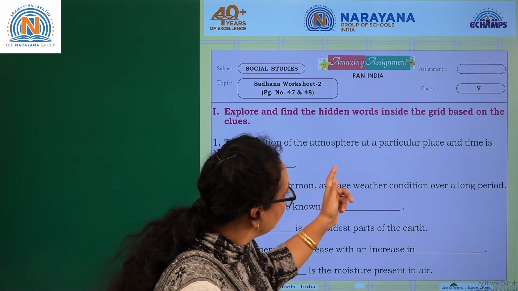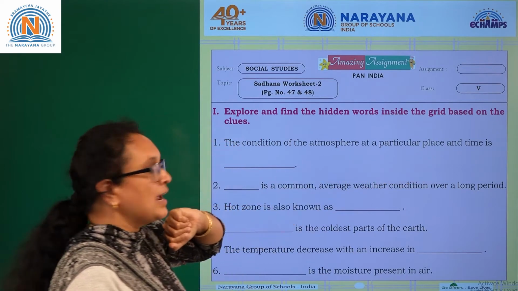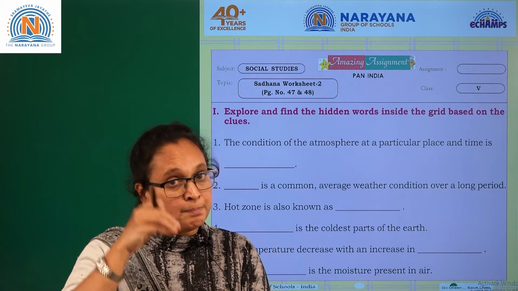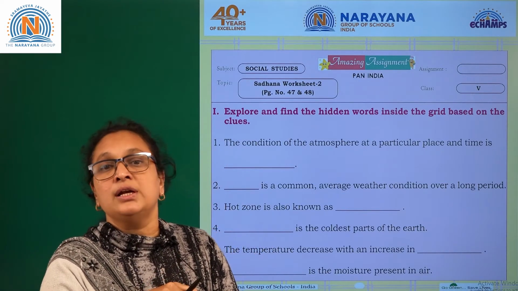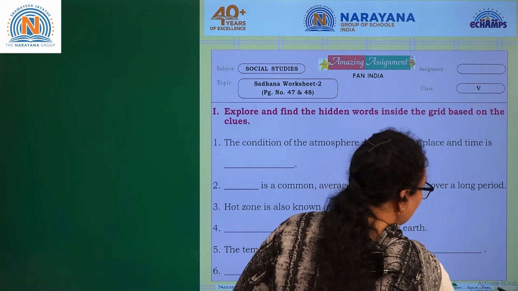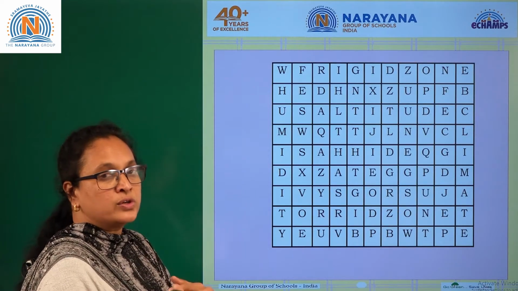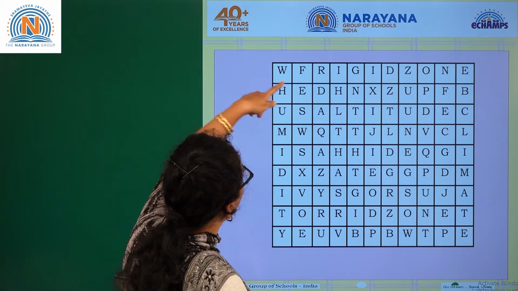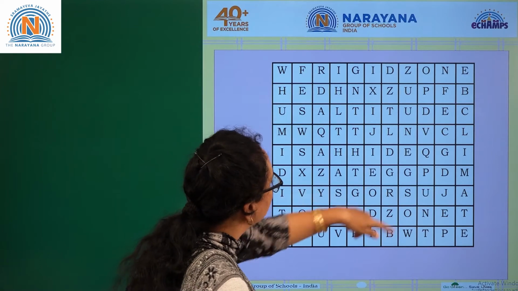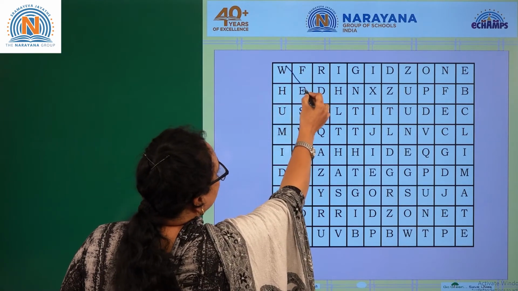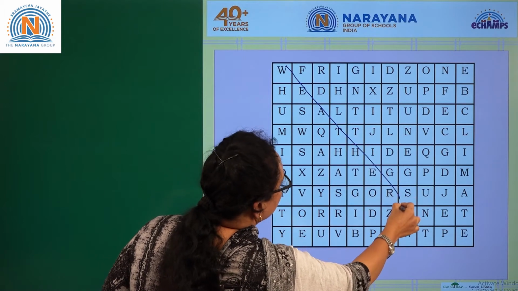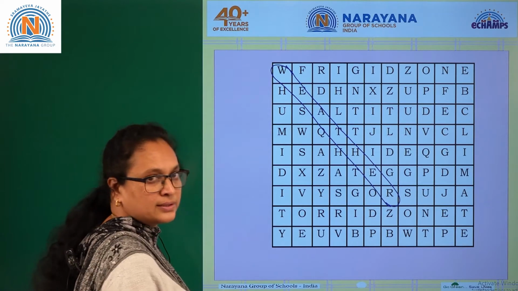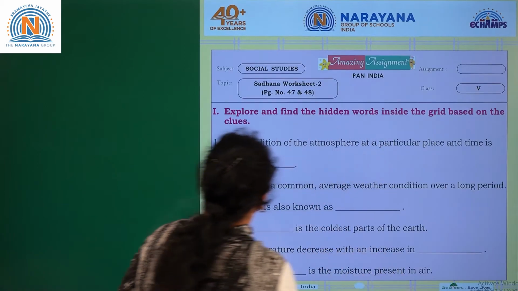The condition of atmosphere at a particular place and time. They're talking about a particular place and time, so it is definitely weather. Weather is going to stay for one day, right? It's not going to stay for a pretty long time. So weather, W. Okay, I see weather here in diagonal. Fine, good, perfect. Okay, let's go back and find the other clue.